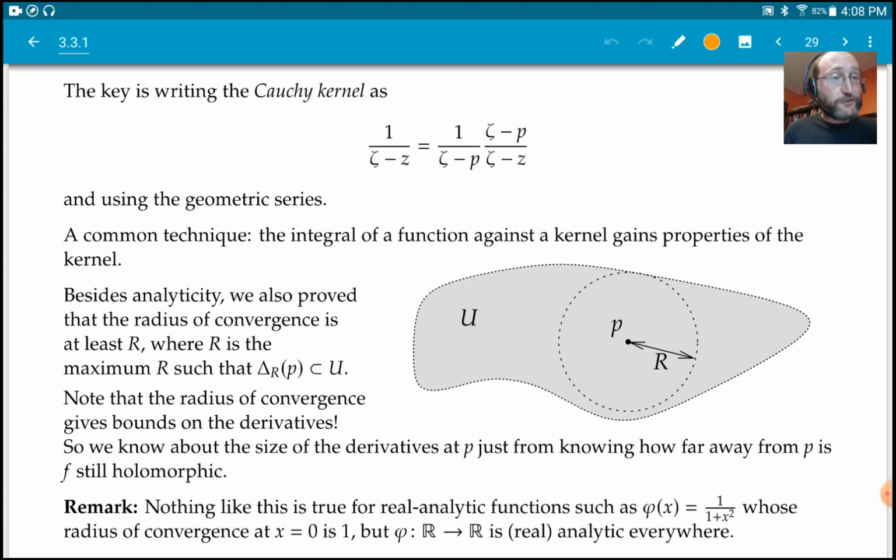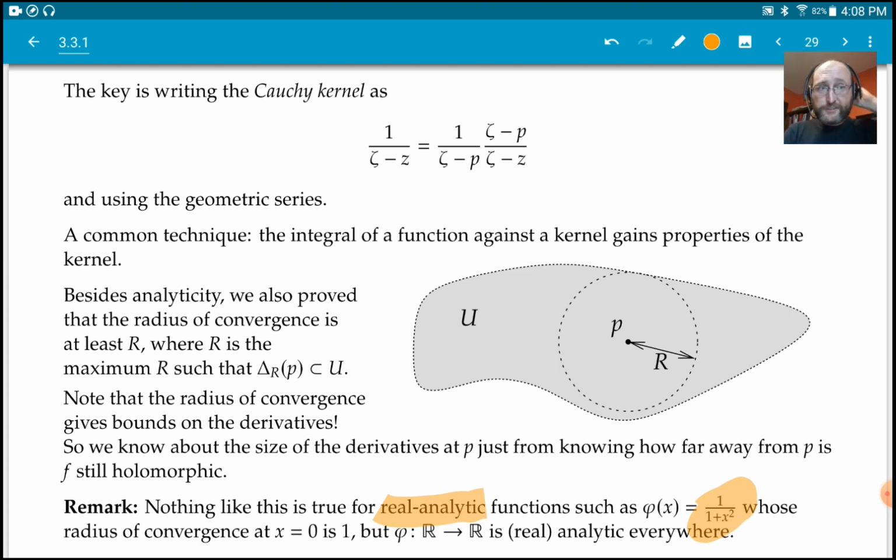And it's not true if we look at real analytic functions. That means functions that are given by power series, real power series. So everything is just real, right? So for example, 1 over 1 plus x squared. That has a power series. You can find the Taylor series everywhere, and its Taylor series is equal to this function, right?